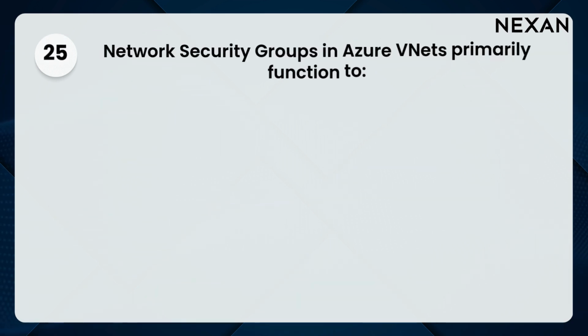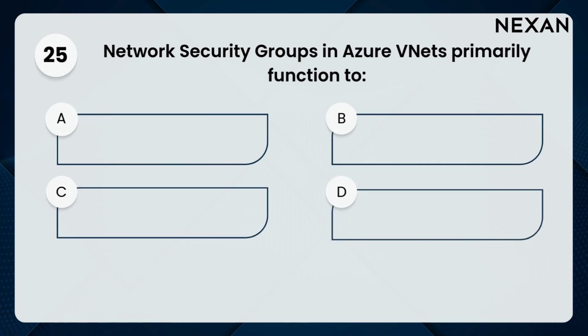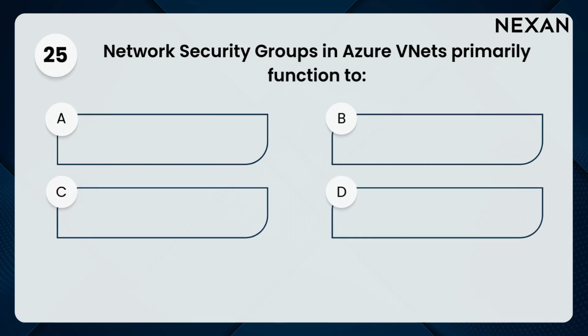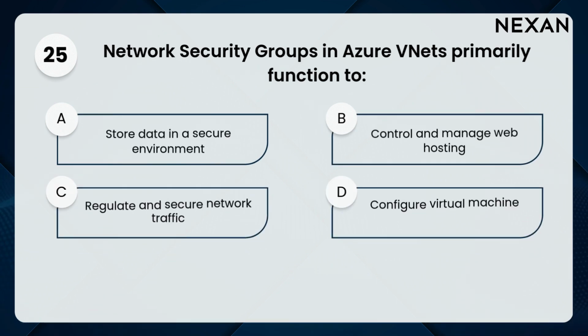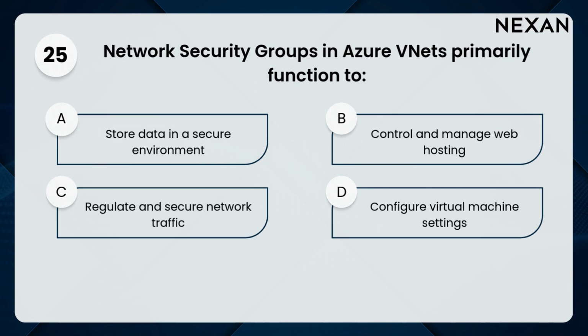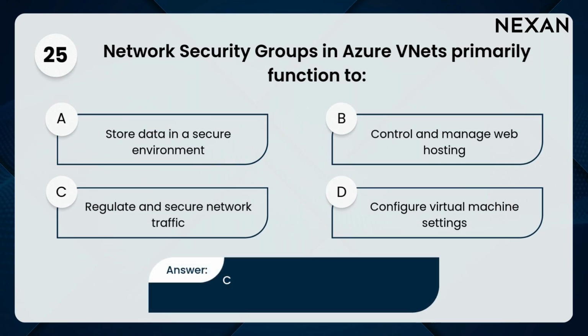25. Network security groups in Azure VNets primarily function to: A. Store data in a secure environment, B. Control and manage web hosting, C. Regulate and secure network traffic, D. Configure virtual machine settings. Answer: C. Regulate and secure network traffic.